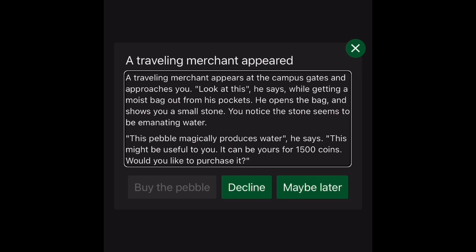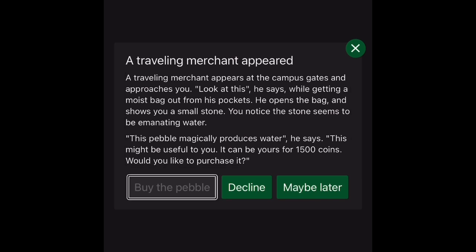Oh, whoa, we just got a random encounter, a random merchant. Interesting. I don't know how much money I have. I haven't been told. Buy the pebble button. I can't buy it, obviously. Decline. Maybe later. Yeah, maybe later for sure. Okay, menu. Cool. There's some people in here. There's some NPCs running around.